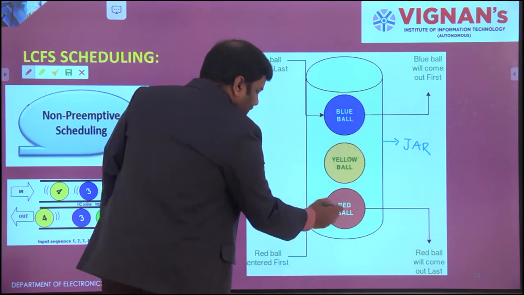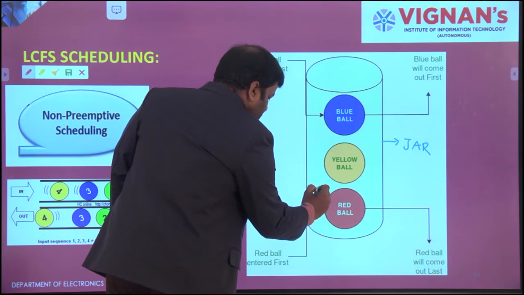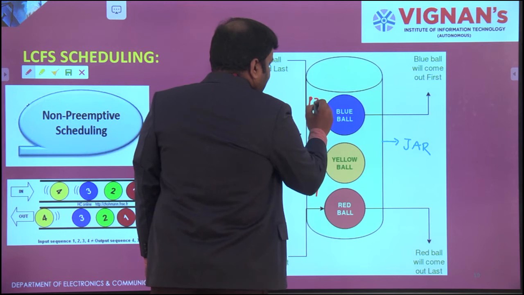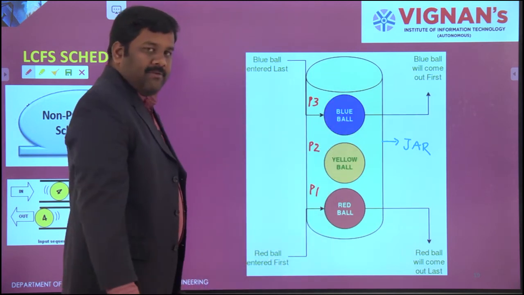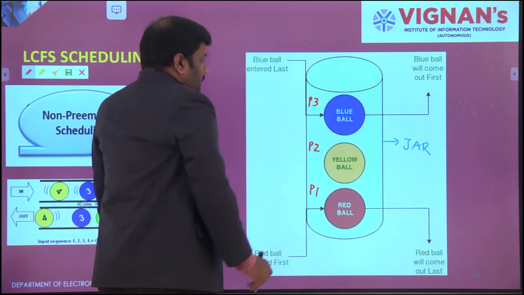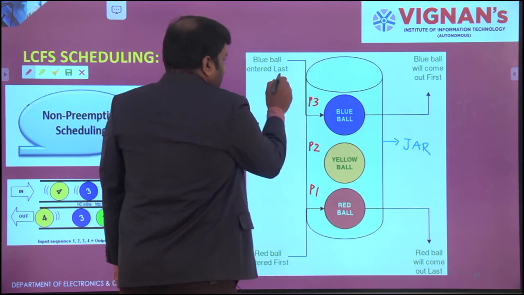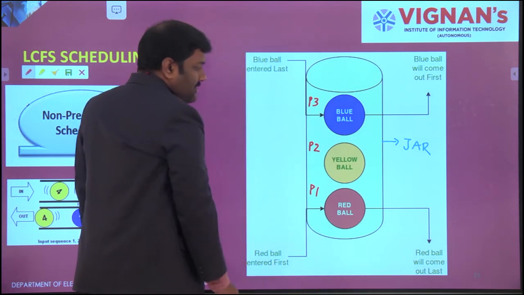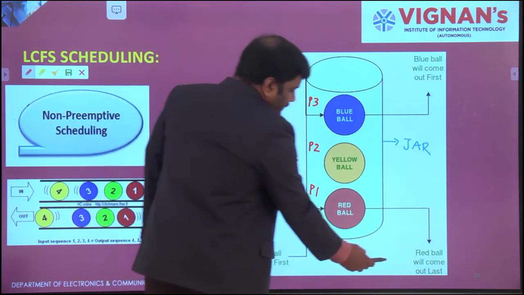For consideration purposes, red ball is my process 1, yellow ball is my process 2, and blue ball is my process 3, P1, P2, P3. The blue ball entered last, because there is no space to enter this jar, so the red ball will come first.